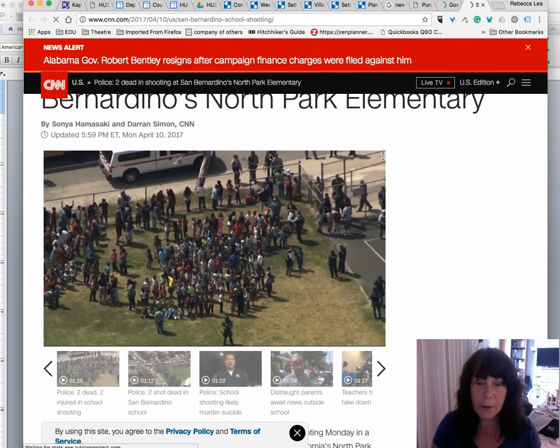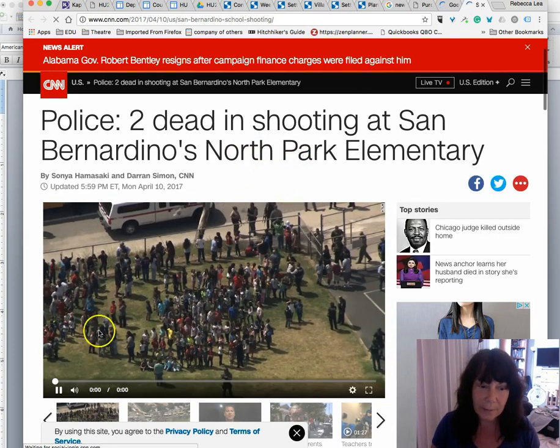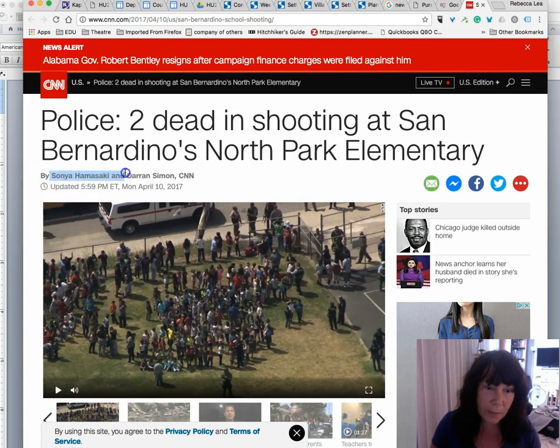But what we're looking for here, if this news story was going to be something I was going to be quoting or citing from, we would want to look here. Here are the author's names, and we would be using that. We know it came from CNN, and we'd also have this information about its updates. What we really need is this date here, April 10th, 2017. So this would be the information we have.